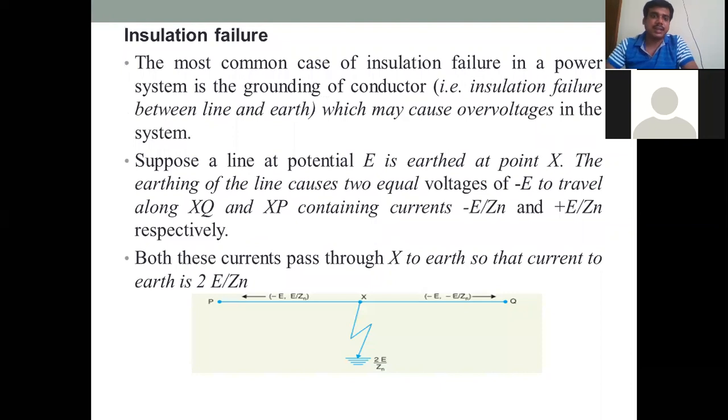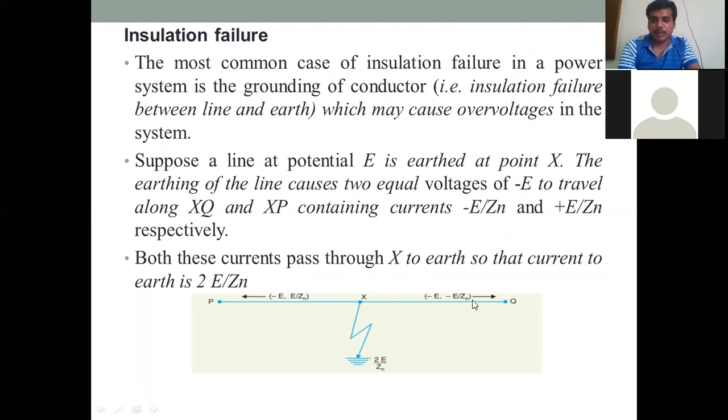Next is insulation failure. You can see this diagram. This is the transmission line, with one end P and another end Q, and the wire is connected to the earthing point at the neutral point. This carries E by Zn. I already explained what Zn is: Zn is the natural impedance of the transmission line, and E is the supply voltage.